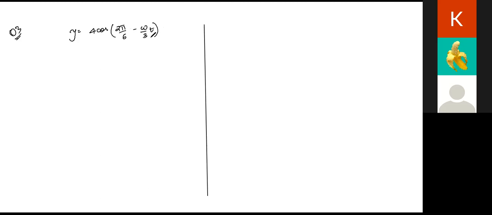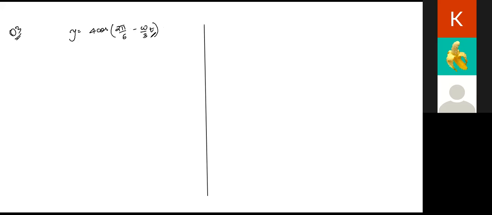Okay, so we have the next question. Can one of you identify? Okay, let us take Atul. Atul, just have a look at the question, right? Try seeing and let me know if you're able to crack it. Yes. Read the question, Atul. Y equals 4 cos of (2 pi/6 minus omega t by 3). It is asked: is this motion SHM or not? If yes, find its time period, frequency, angular frequency, amplitude, phase constant.